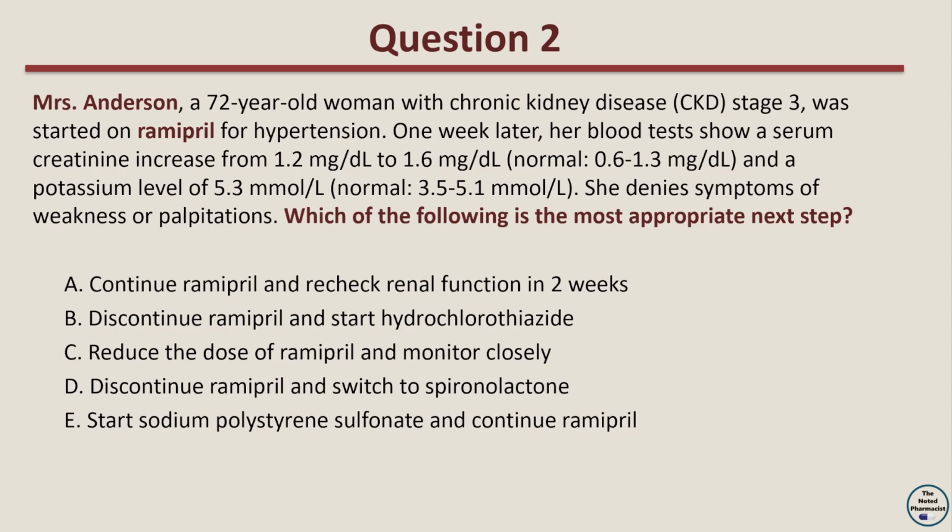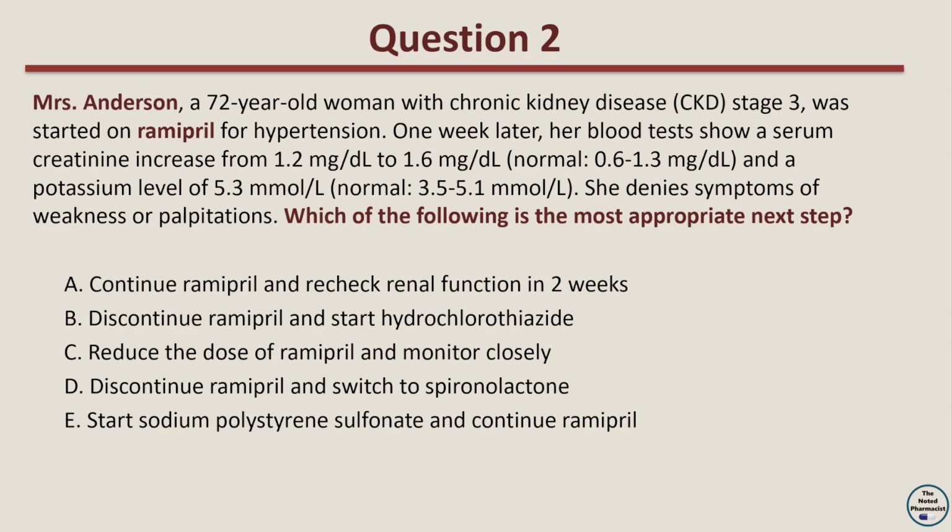Question 2. Mrs. Anderson, a 72-year-old woman with chronic kidney disease, CKD, stage 3, was started on ramipril for hypertension. 1 week later, her blood tests show a serum creatinine increase from 1.2 mg per deciliter to 1.6 mg per deciliter, normal, 0.6 to 1.3 mg/dL, and a potassium level of 5.3 millimoles per liter, normal, 3.5 to 5.1 millimoles per liter. She denies symptoms of weakness or palpitations.